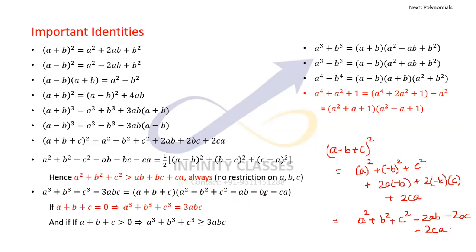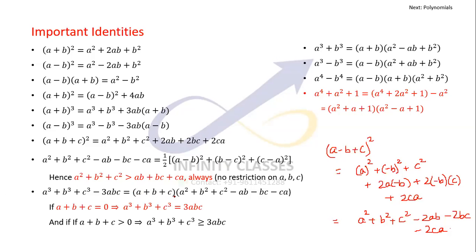Now the two conditions I have talked about. Here, if a plus b plus c is 0, this is one of the important properties which you must have learned in your 8th or 9th class: when a plus b plus c is 0, a cube plus b cube plus c cube is equal to 3abc.